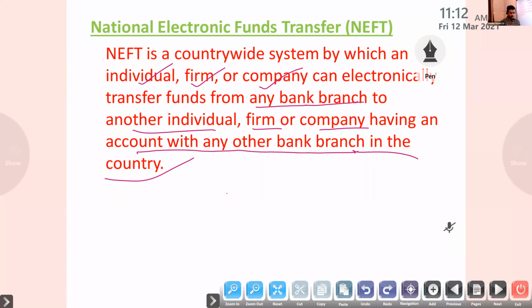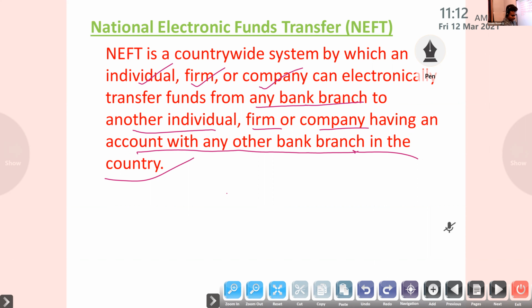If I have an account with CSB, I can transfer funds from CSB to SBI or any other branch. That is NEFT, a country-wide system by which an individual, firm or company can transfer funds from any branch to any individual, firm or company having an account with any other branch in the country.